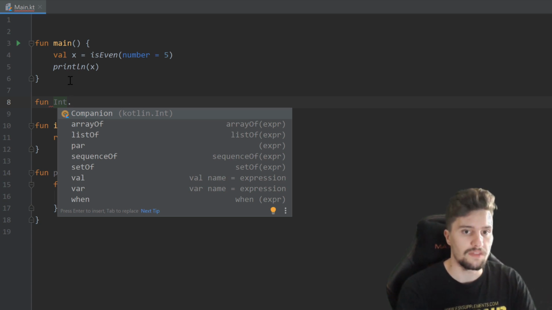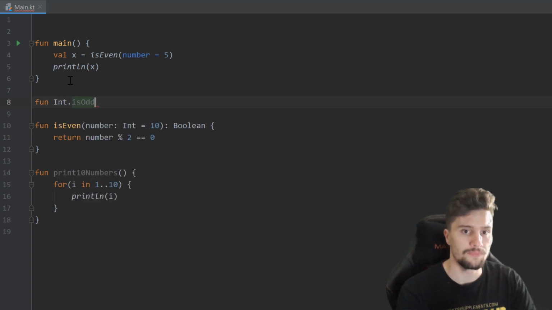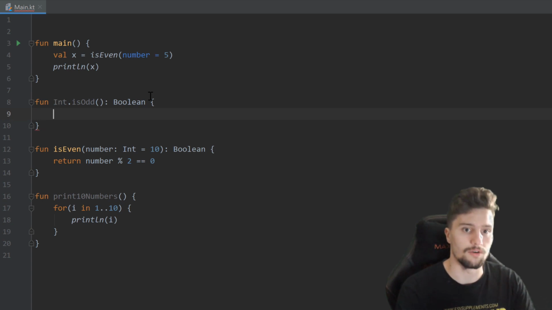And after that, we write a dot, followed by the function name, so isOdd. And this time, this function doesn't take any parameters. For isEven, we needed this number as a parameter, but this time, instead we use the number we call that function on. It will get clearer soon when we actually use that function. It will still return a boolean, whether this number is odd or not.